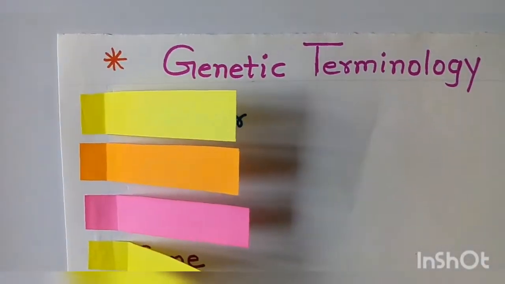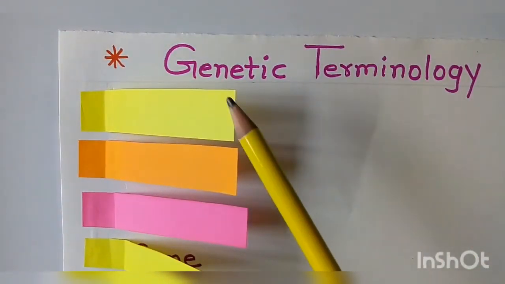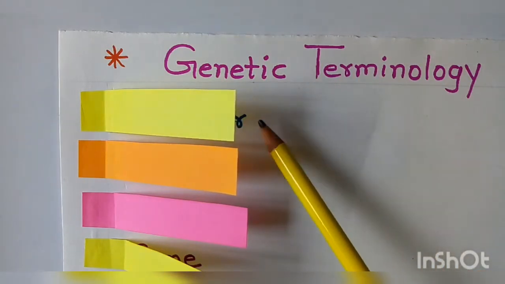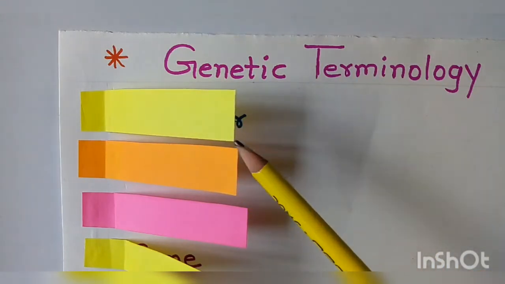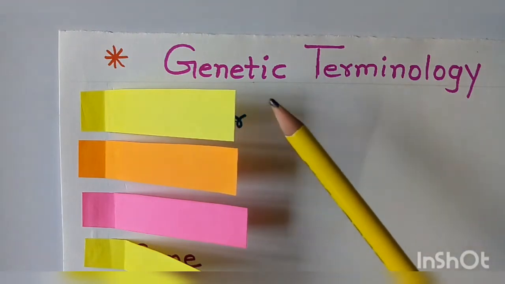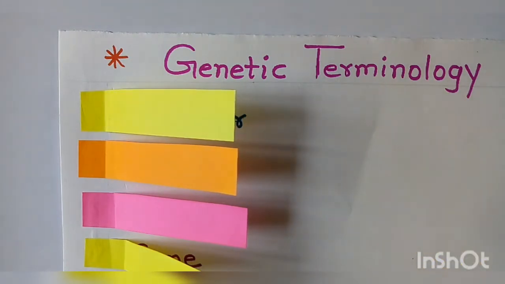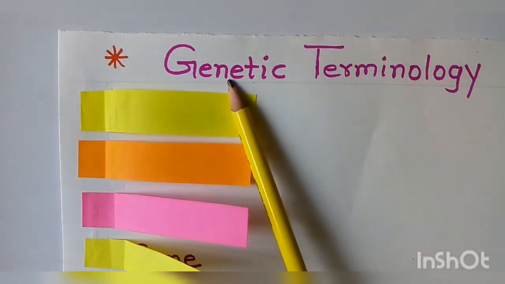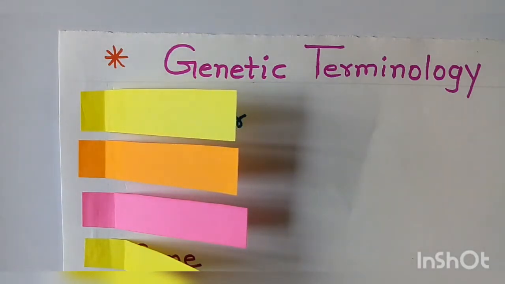Now we have to study some terminologies, and these are called genetic terminology. Genetic terminologies are very important to understand this lesson, because until and unless we know them, our concepts won't be clear. But first, we must know what the word genetics means.